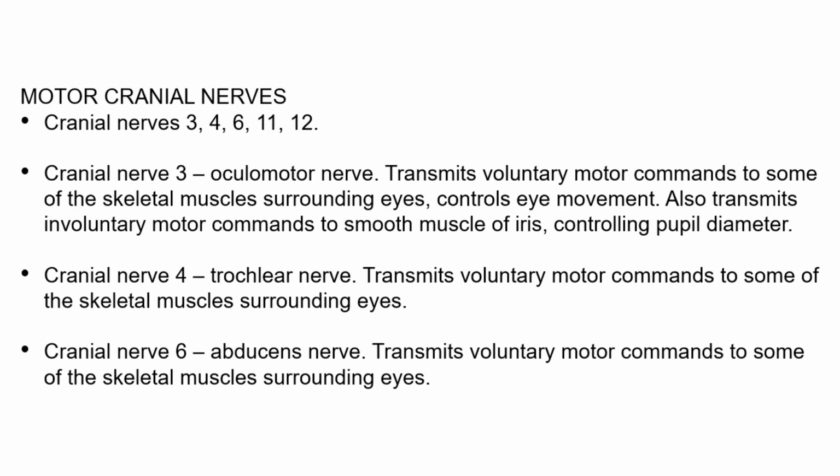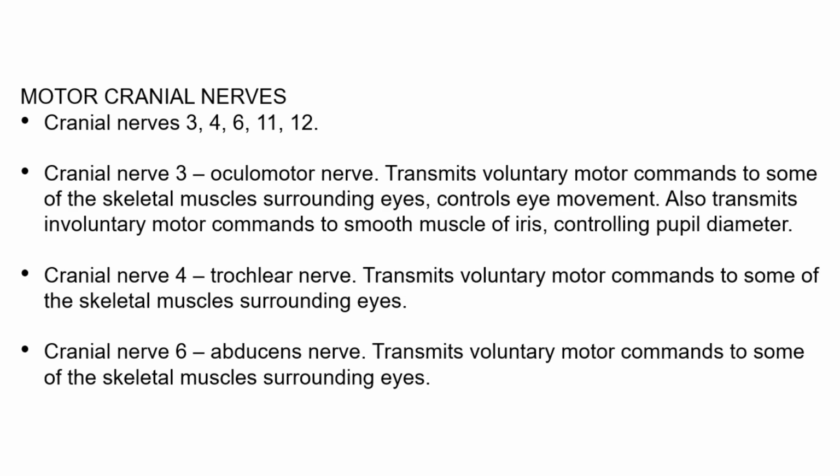Cranial nerve 3 is the oculomotor nerve. It transmits voluntary motor commands to a few of the skeletal muscles surrounding the eye and therefore controls eye movements. It also transmits motor commands to the smooth muscle of the iris of the eye in order to change pupil diameter. Cranial nerve 4 is the trochlear nerve, and cranial nerve 6 is the abducens nerve.